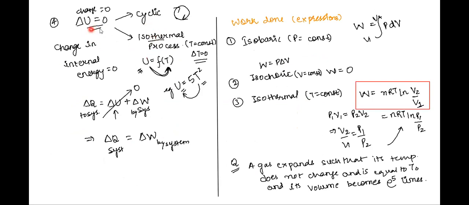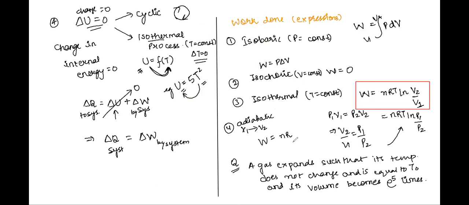For both of them, change in internal energy is 0. Then we saw work done values for an isothermal, isochoric, and isobaric process. As an end result, if you would like to add, do add that if we are talking about an adiabatic process and we are going from volume V1 to V2, then for an adiabatic process, the work done is given by W is equal to NR,